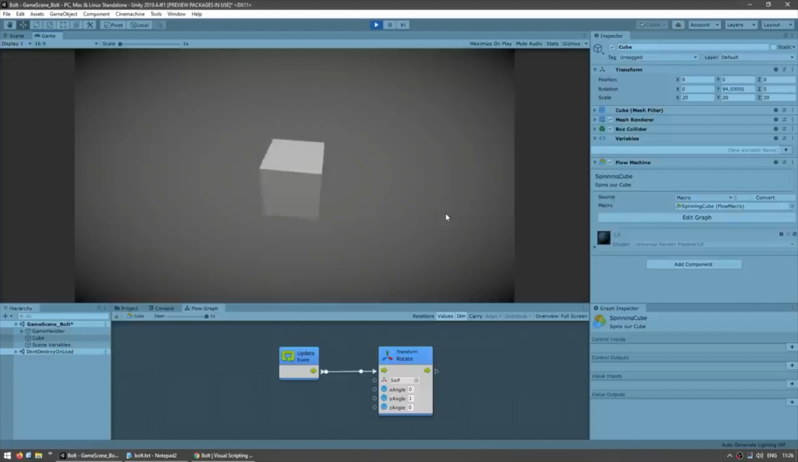Awesome. Now, one really cool thing about Bolt is how you can visualize the flow inside a graph. So we can see that the update event is constantly being fired and is being received by the rotate node.